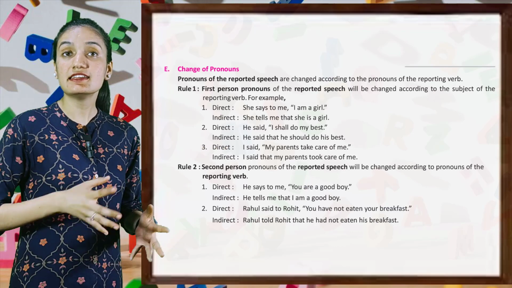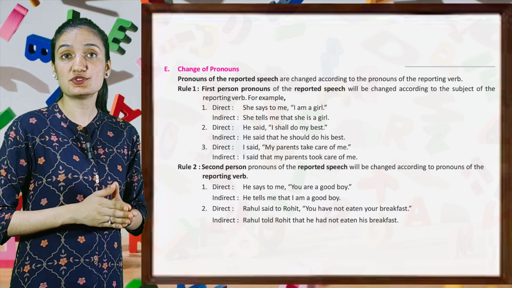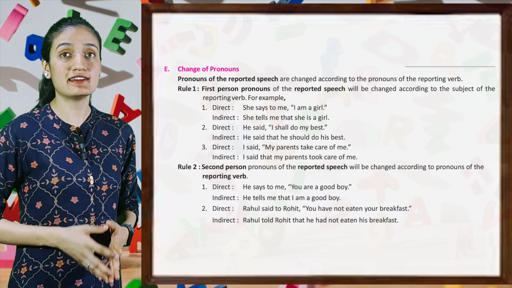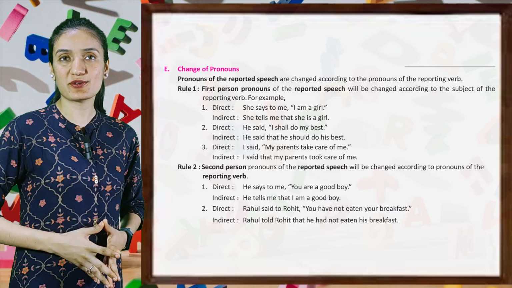Second, direct: He said, "I shall do my best." Indirect: He said that he should do his best. Direct: I said, "My parents take care of me." Indirect: I said that my parents took care of me.